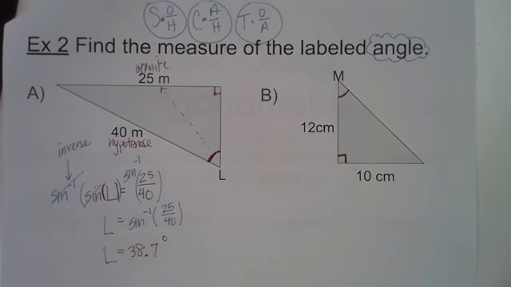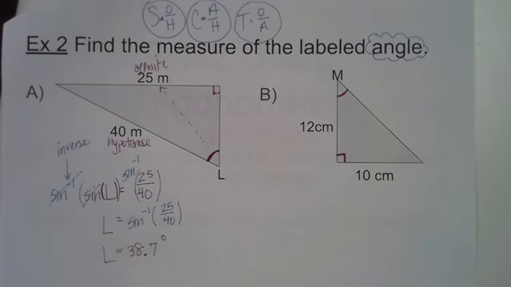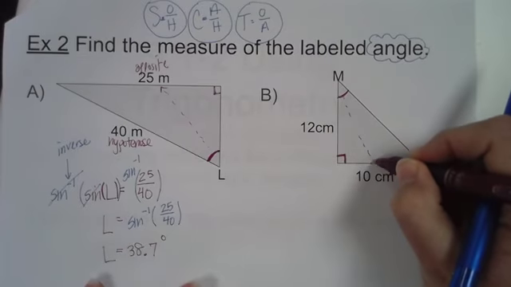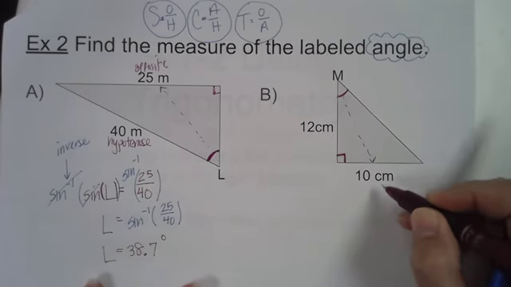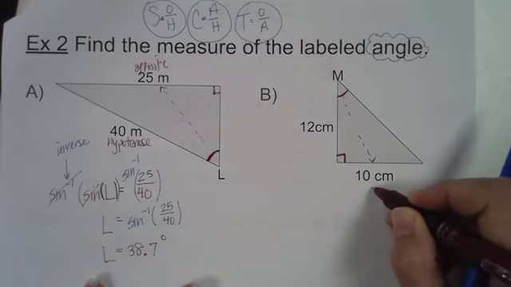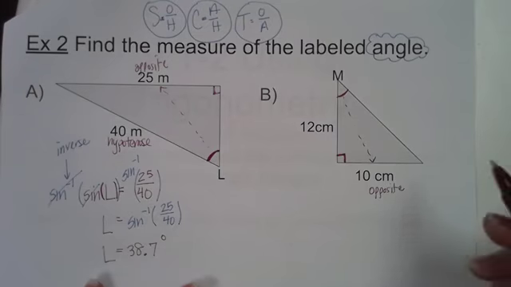One more here. Let's see, we've got angle M. Let's assign some labels here. If we're looking from angle M, what label do we get to give the 10 centimeters? Opposite, yeah. This is the opposite side, which means 12 would be what?